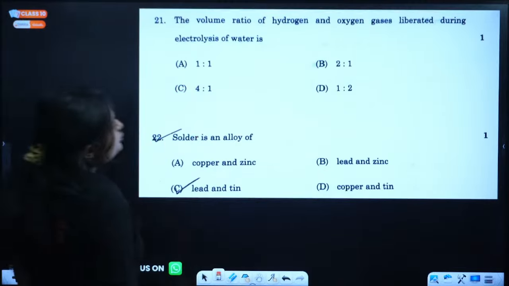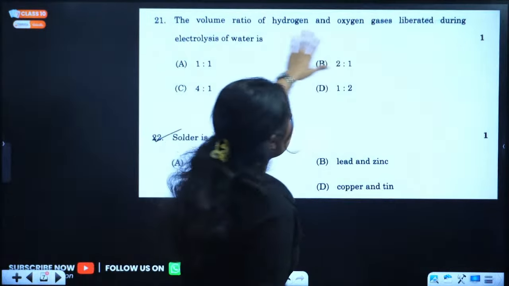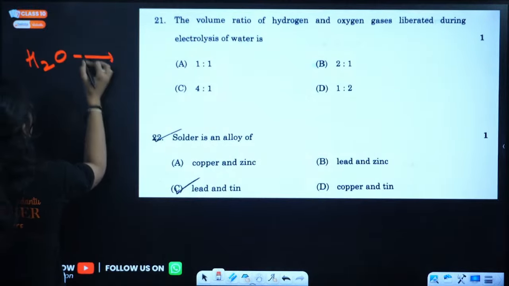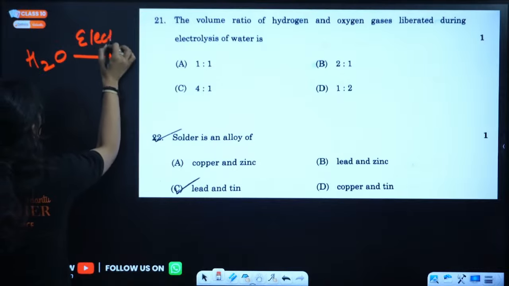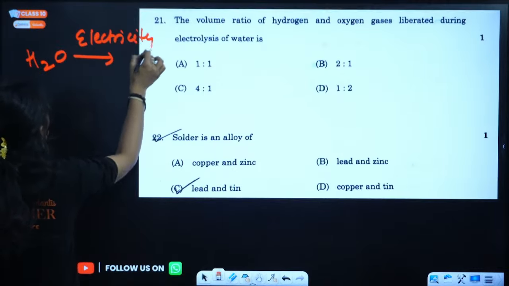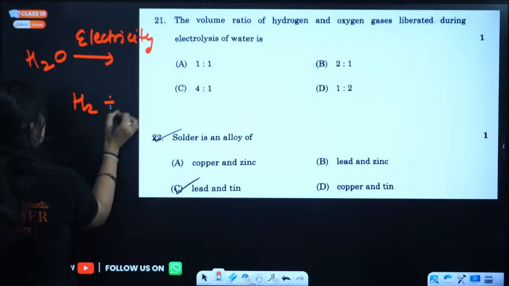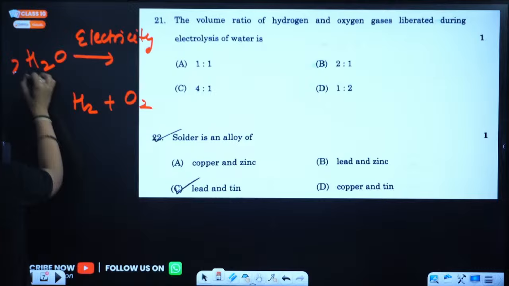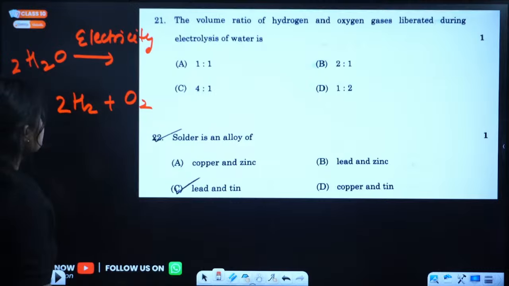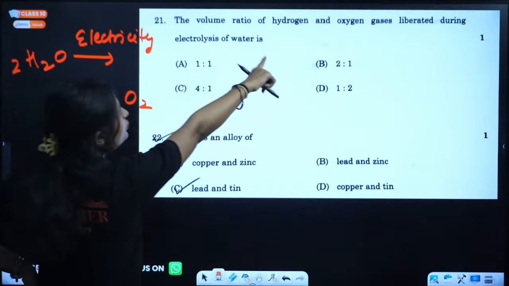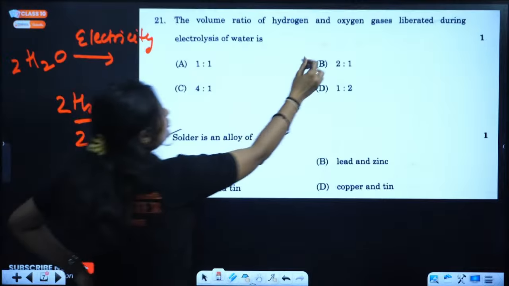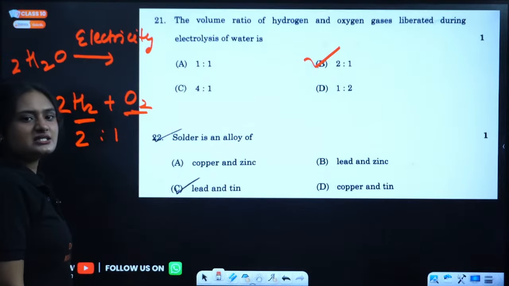The volume ratio of the hydrogen and oxygen gas liberated during electrolysis of water. When we do electrolysis of water, we pass electricity through acidified water and get hydrogen gas and oxygen gas. But this is not a balanced reaction, so we'll try to balance it. Now this is balanced. The ratio of hydrogen and oxygen gas is 2:1. B is the correct answer, right?